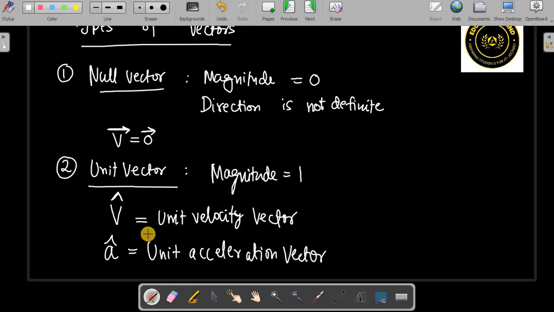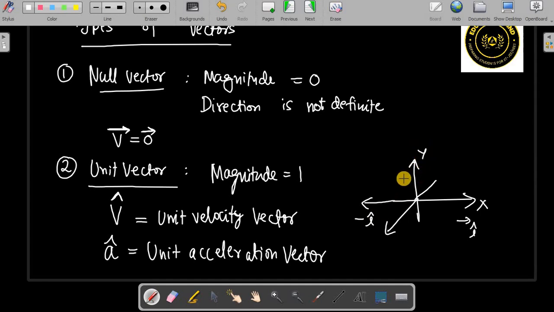There are standard directions x, y, z. The positive x-axis is i cap, the negative x-axis is minus i cap, the positive y-axis is j cap, the negative y-axis is minus j cap, the positive z-axis is k cap, and the negative z-axis is minus k cap.